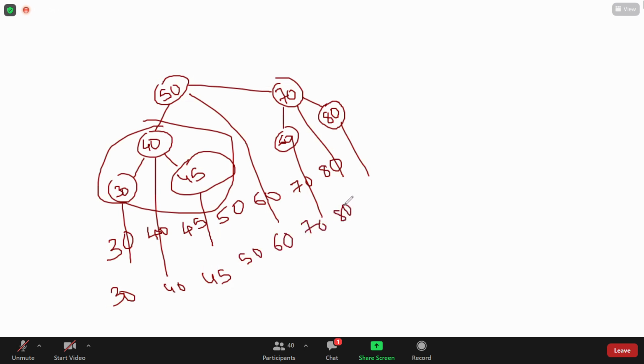So by following the lines also we get the sequence 30, 40, 45, 50, 60, 70, 80. So it is already in ascending or sorted order. So in our daily life we use the in-order tree traversal. What is pre-order and what is its algorithm, what is in-order and its algorithm, what is post-order and its algorithm, everything we'll see in the next session.